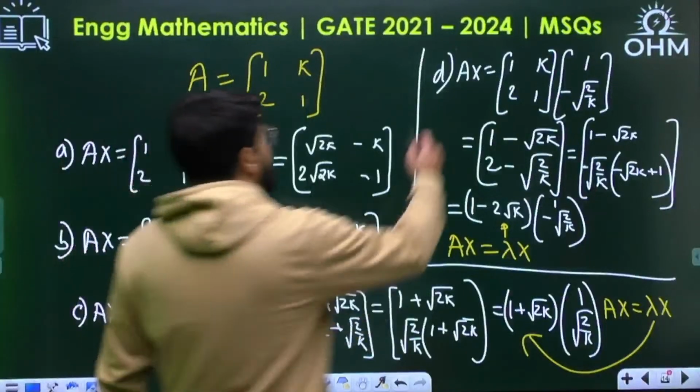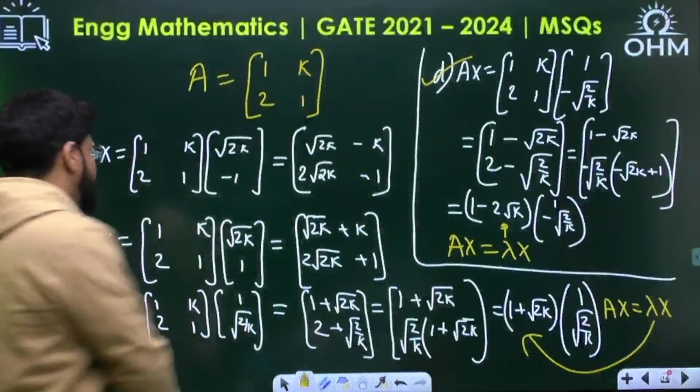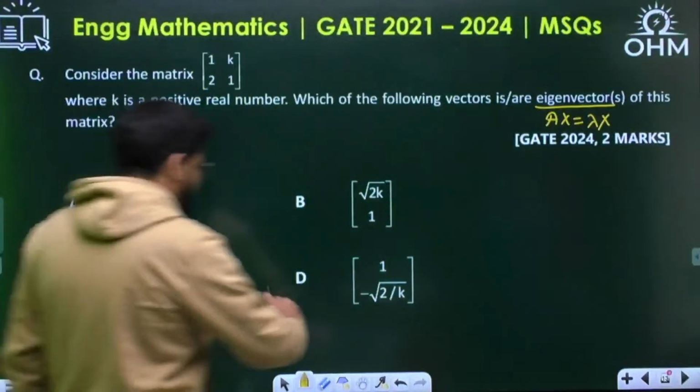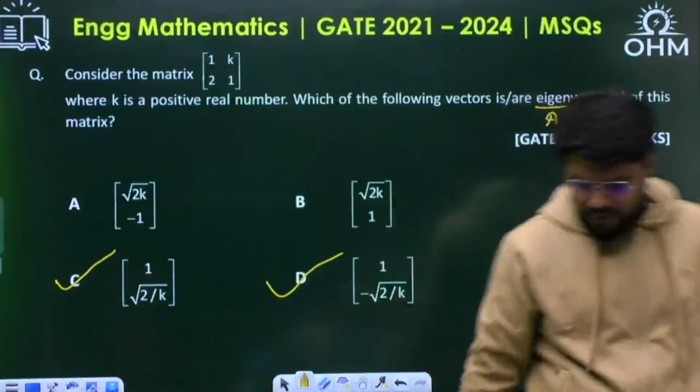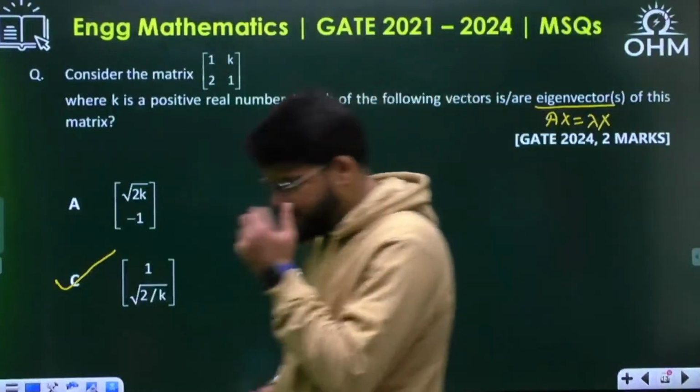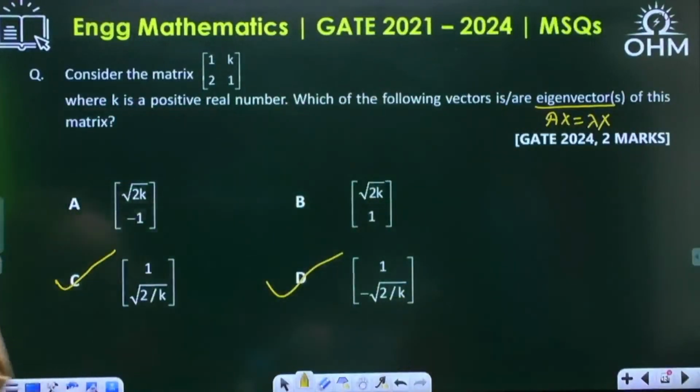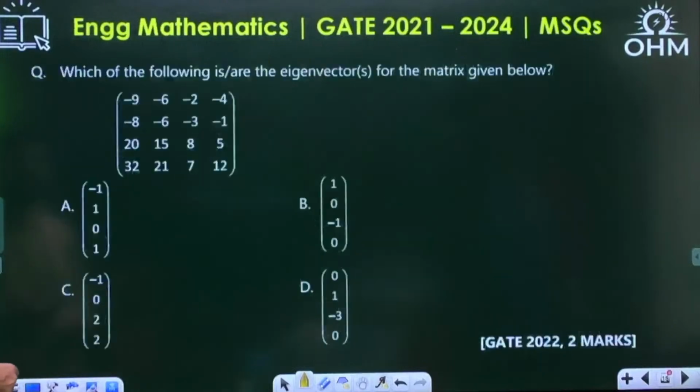Hi Mohan Babu. So what are the options that are matched? D and C. The options that are matched are D and C. Hope that is clear to you. Let's move ahead to the next question then. Next question.